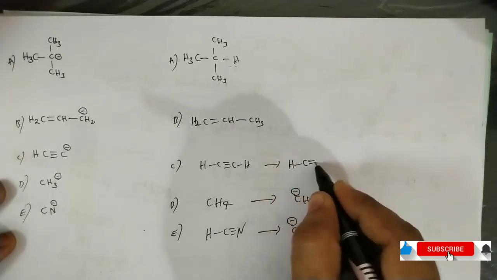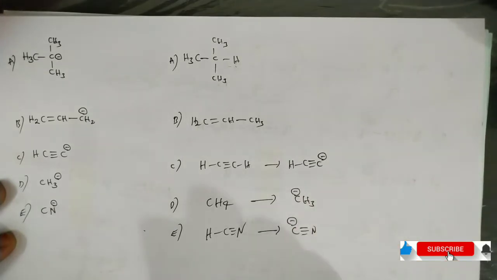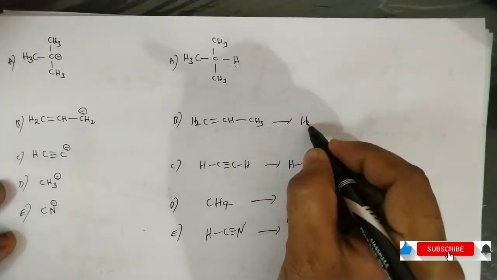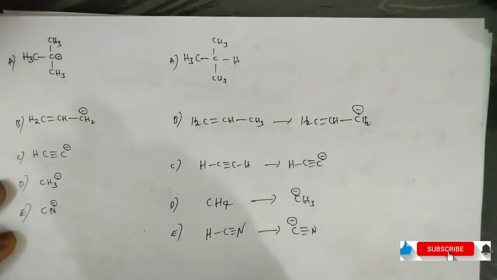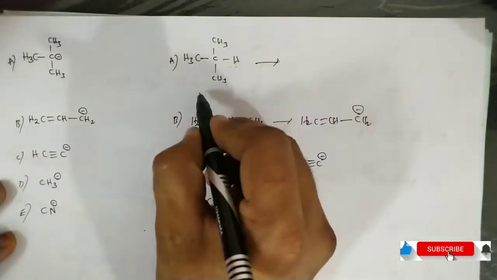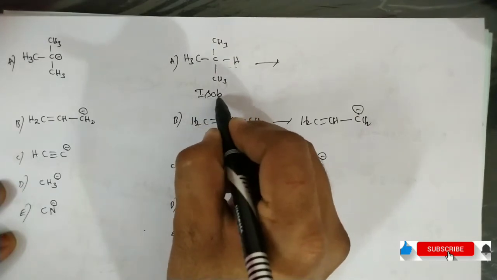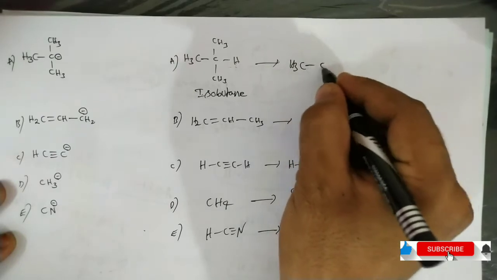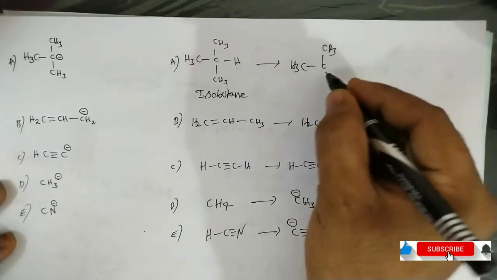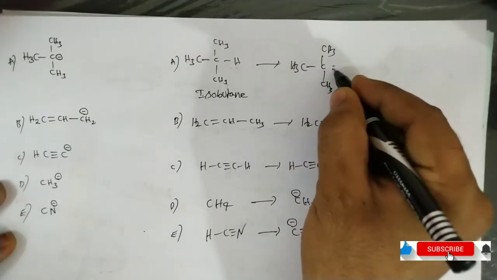For acetylene, this is the conjugate base. For this one, CH2=CH and CH2 minus is the conjugate base. And for this one, it is isobutane, and the conjugate base is the tertiary carbanion, (CH3)3C minus.